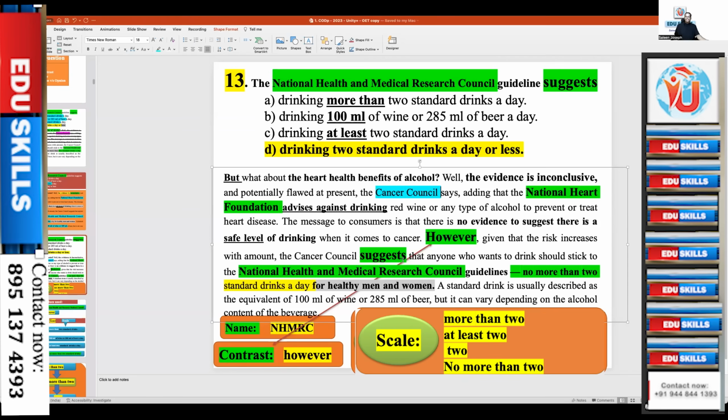However, suggests, you see, the same word in the question, it is here. Cancer Council suggests that anyone who wants to drink should stick to National Health Medical Council guidelines, no more than 2 standard drinks. See the name, NHMRC, National Health and Medical Research Council. Contrast word, however. Scale: more than 2, no more than 2, at least 2. Okay, that is the scale.